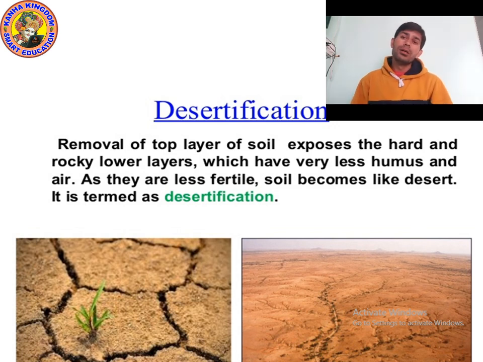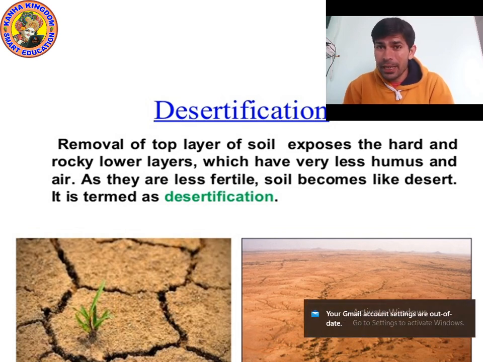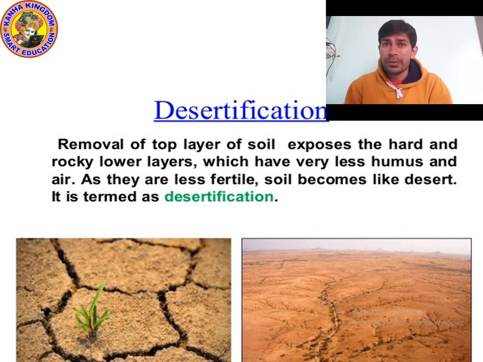Humus, or you can say humus. Humus is very important. Humus contains nutrients. Humus is formed by dead and decaying matter of plants and animals. So the soil is very less fertile because the top layer, which is more fertile, has already flowed away with the water during the flood or during the rain.